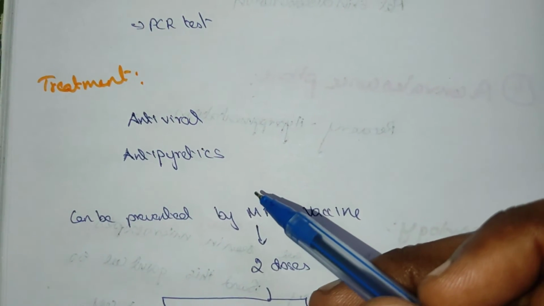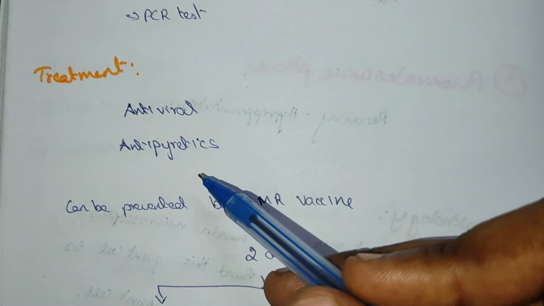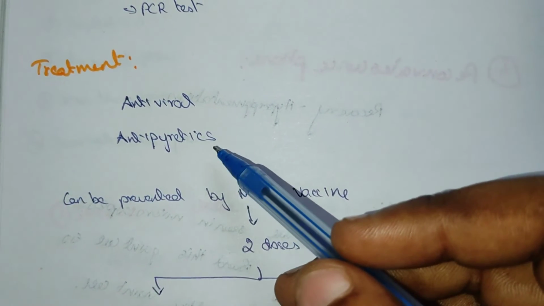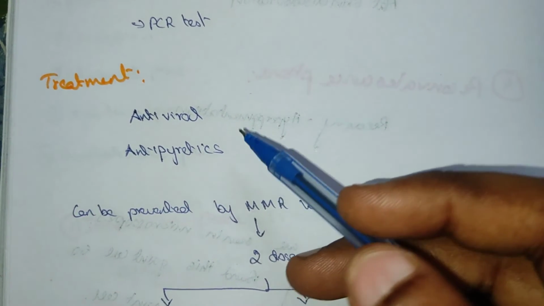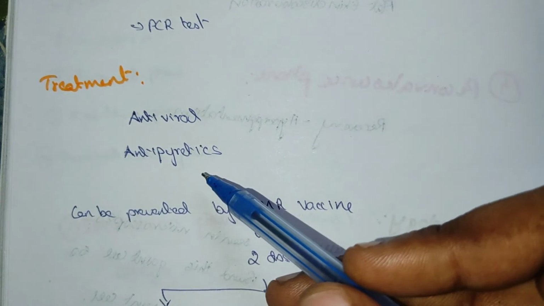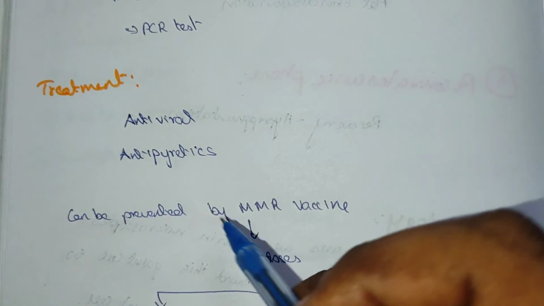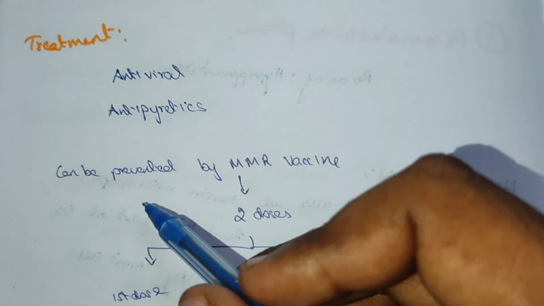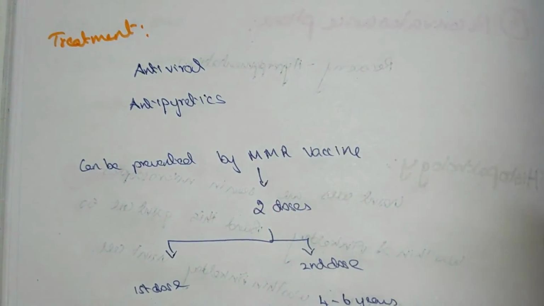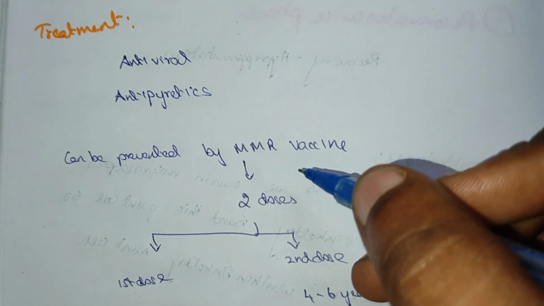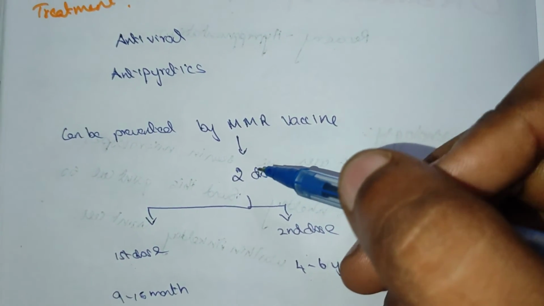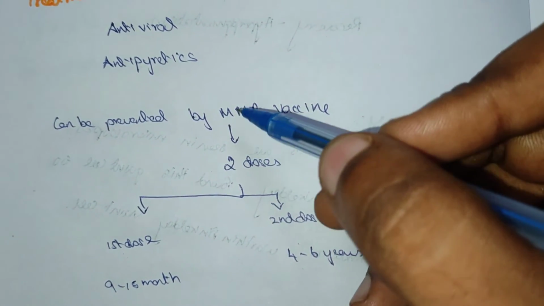Now we will see the treatment. It is treated by antivirals and antipyretics, because it is caused by a virus, so antivirals are given. The patient feels fever, so antipyretics are given. It can be prevented by the MMR vaccine, of which 2 doses are given.